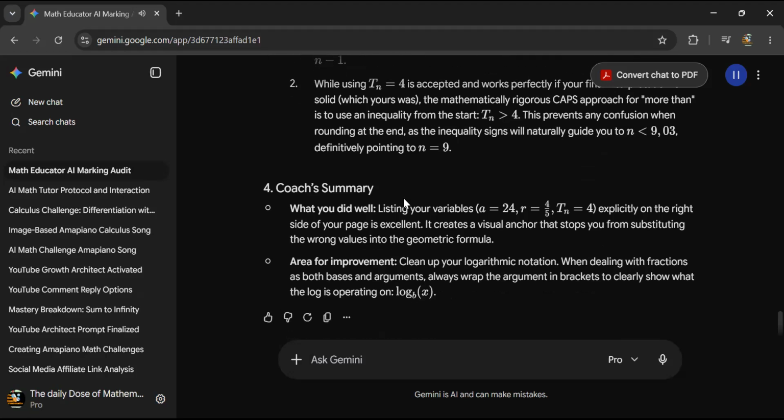4. Coach's summary. What you did well: listing your variables, a = 24, r = 4/5, T_n = 4, explicitly on the right side of your page is excellent. It creates a visual anchor that stops you from substituting the wrong values into the geometric formula. Area for improvement: clean up your logarithmic notation. When dealing with fractions as both bases and arguments, always wrap the argument in brackets to clearly show what the log is operating on: log_b(x).